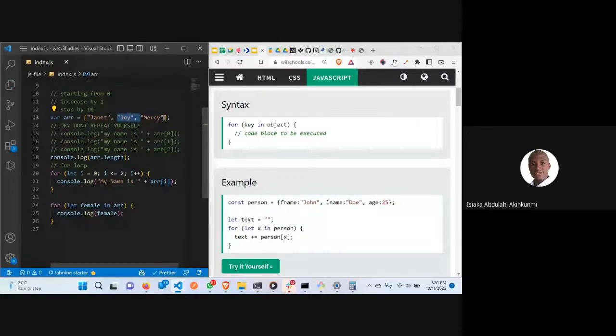This is very easy. When you see a senior developer or someone that has been writing code for so long, they don't use this for because it's the same thing. For this equals to this, and it's going to give you the same response.